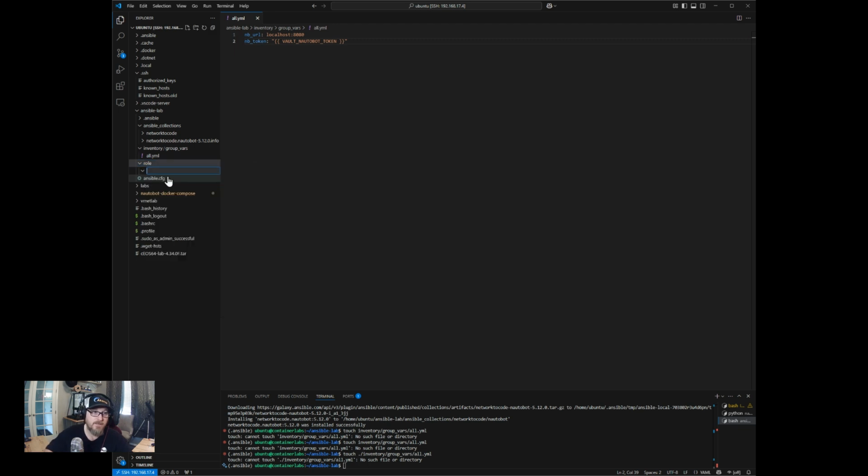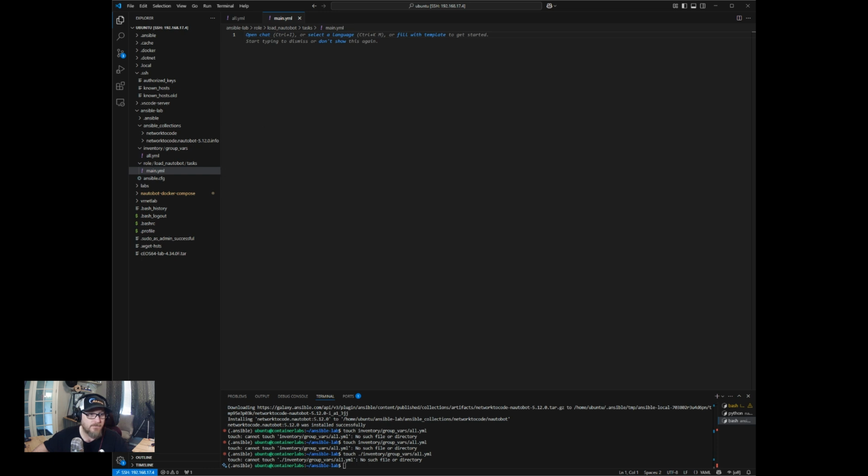So if we created a load Nautobot folder, for example, we can keep our Nautobot loading tasks in the load Nautobot folder. Create another folder called tasks, and this is where the tasks would go. You always have a main.yaml. That's the default that it will look at first. So anything in the main YAML will be the tasks that are looked at in order from top to bottom when you reference this role in your playbook.